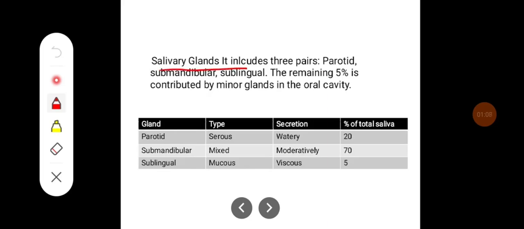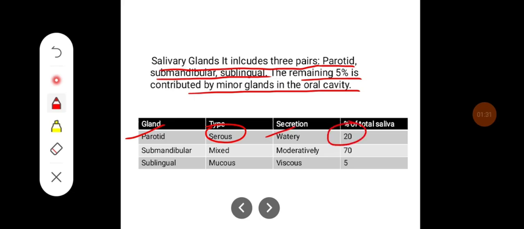The salivary gland includes three pairs, that is parotid, submandibular, and sublingual. The remaining 5% is contributed by minor glands in the oral cavity. If you see the parotid gland, the type of secretion is mainly serous and it is watery, which forms around 20% of the total saliva which is secreted.